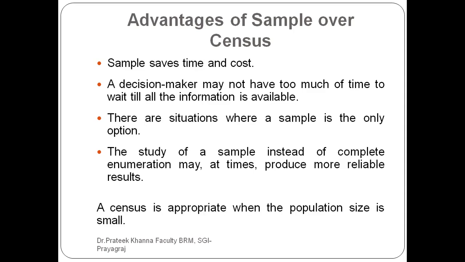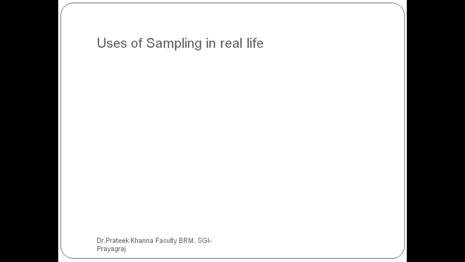A census is appropriate when the population size is small. Census works when your population size is very small. It is very easy to study the entire population when it is, suppose, 1000, 2000 or 3000. But when more zeros are added, meaning lakhs or crores or more than 10 crore, then it is difficult to study the entire population. That is the difference between a sample and a census.